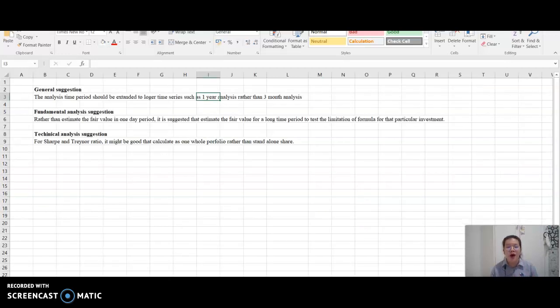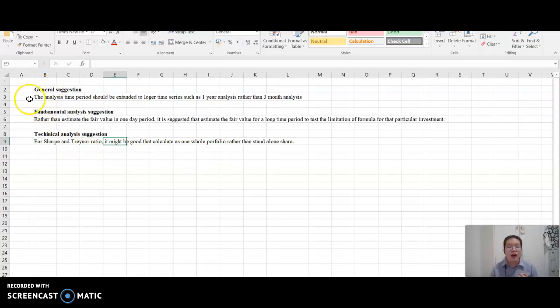Next, I will talk about how to enhance the technical analysis. To enhance it, the Sharpe and Treynor ratios are better calculated for one whole portfolio compared to a standalone share. And last, I will give a general suggestion for the whole analysis.